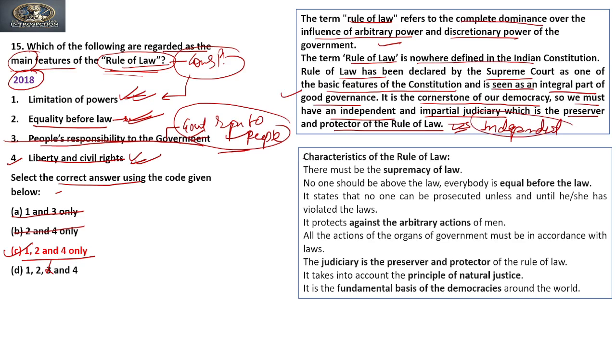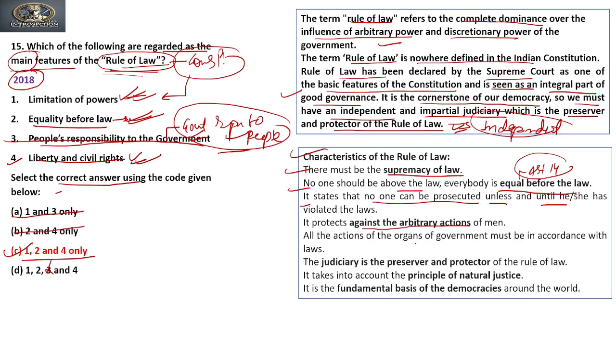Clear? Now if you see the characteristics of the rule of law, there must be a supremacy of law. No one should be above the law. Everybody is equal before the law, which is covered under Article 14 of the Constitution. It states that no one can be prosecuted unless he or she has violated the law. It protects against the arbitrary action of men.